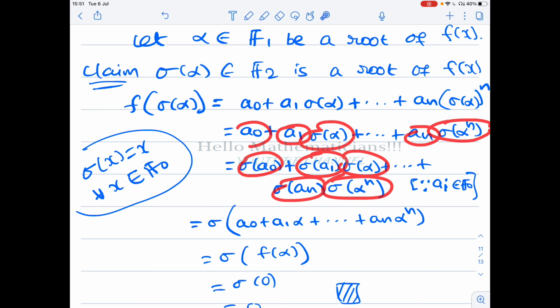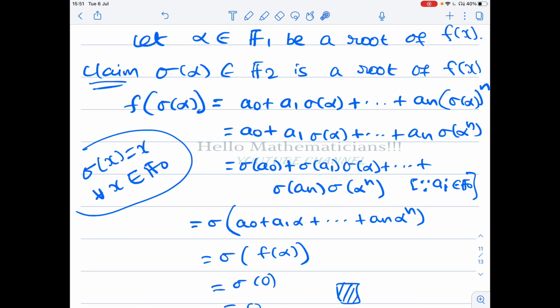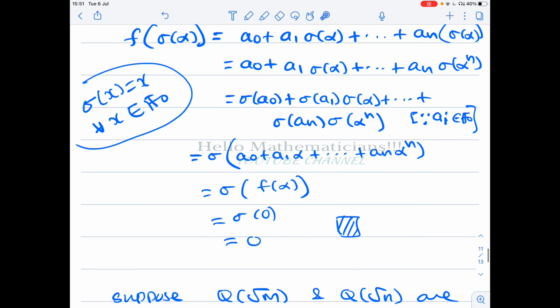Now sigma is a field automorphism, so you can take sigma outside. Sigma of a1 times sigma of alpha equals sigma of a1 times alpha. Now sigma of a naught plus a1 equals sigma of a naught plus sigma of a1. So using these two results, you can take sigma outside, you get sigma of a naught plus a1 alpha plus etc., an alpha power n. But this is what? This is f of alpha, the polynomial f evaluated at the element alpha. But alpha is a root of the polynomial f, so you get 0. But sigma of 0 is 0.